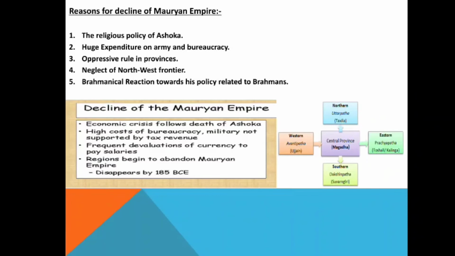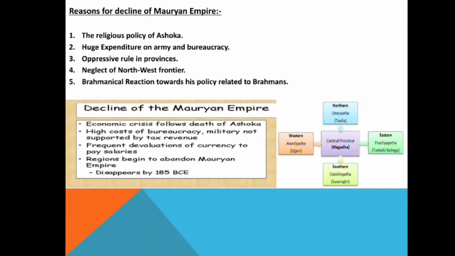The other reason was the huge expenditure on army and bureaucracy, as there was a big army to manage the vast empire. Then oppressive rule in some provinces. Then neglect of the northwest frontiers, which caused foreign attacks on India. Then the Brahminical reaction to the policy, banning the slaughtering of animals and the sacrifices and rituals done by the Brahmins.